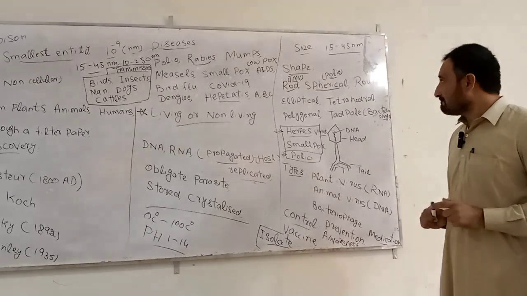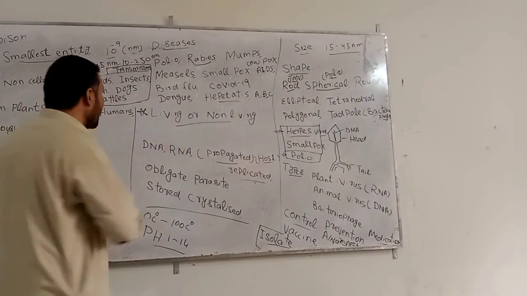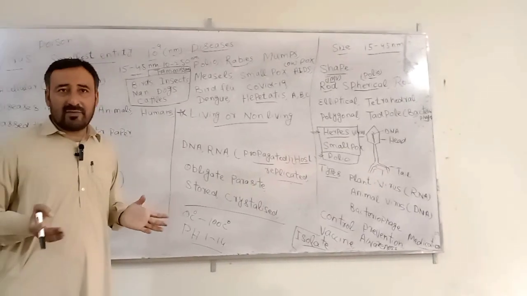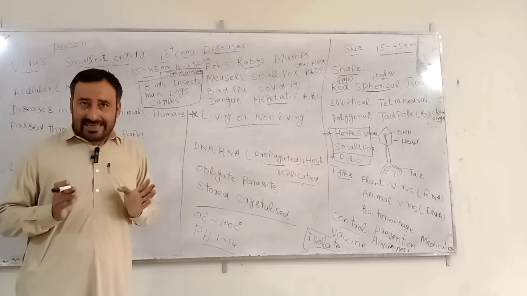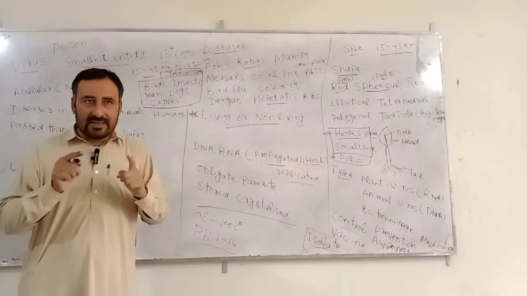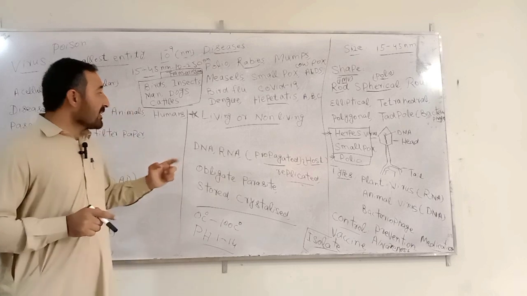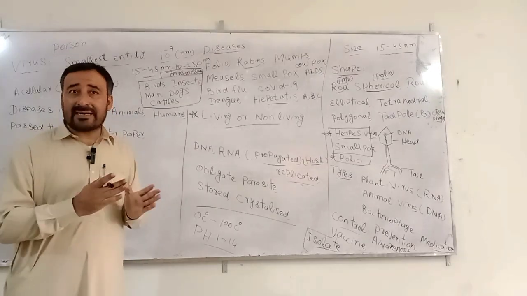Next is whether the virus is a living or non-living entity. As I told you, it is acellular. It lies on the borderline of living and non-living organisms. It has dual characters.